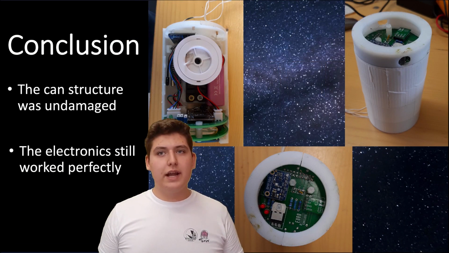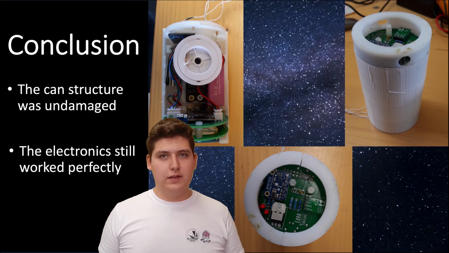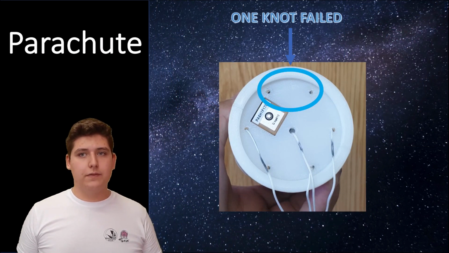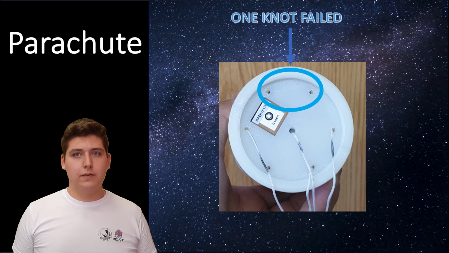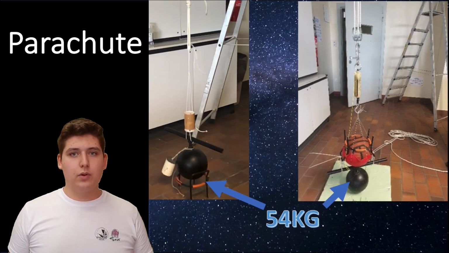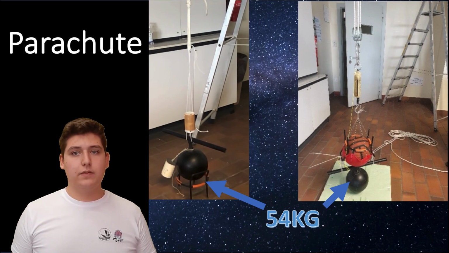In conclusion, our architecture and design proved to be adequate. The CAN structure was undamaged, and the electronics still worked perfectly after the flight. As for the parachute, we obviously did something wrong in the final assembly, because one nut failed. Although we performed the required tests and the constraints were lower than in our tests, it still failed.